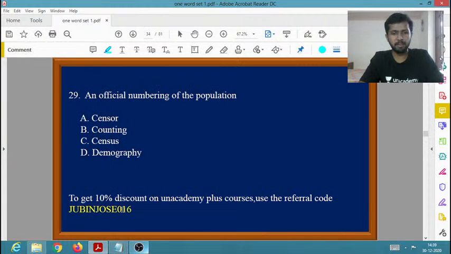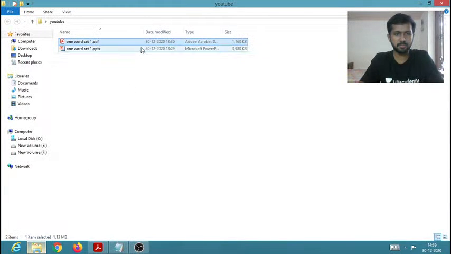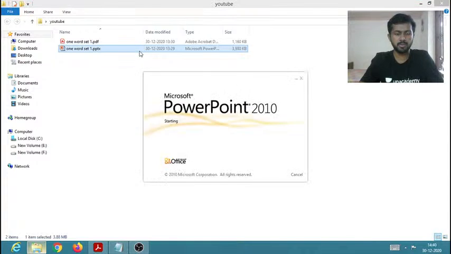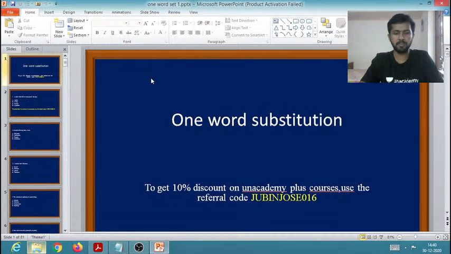An official numbering of the population. What do you mean by an official numbering of the population? Whether it is censor, or counting, or census, or demography. What is the one word for an official numbering of population?